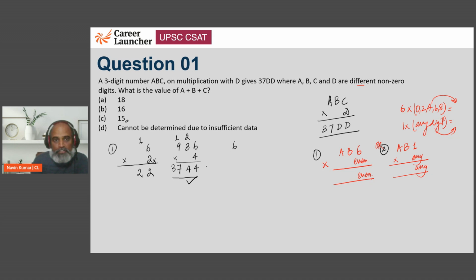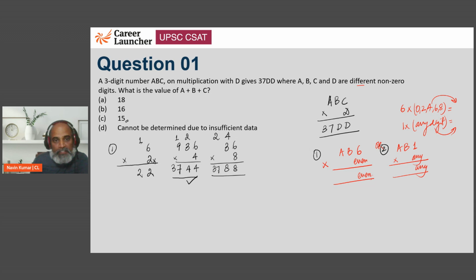Next is what if it is not a 4 but rather an 8? 8 into 6, 48. If 8 will go there, 4 will be carried. Now we need again an 8. So the question is 8 into what plus 4 will result in an 8 or 18 or 28, right? So we can have 28 if we have 8 into 3, 24. 24 plus 4 is 28. So there is a carry of 2.